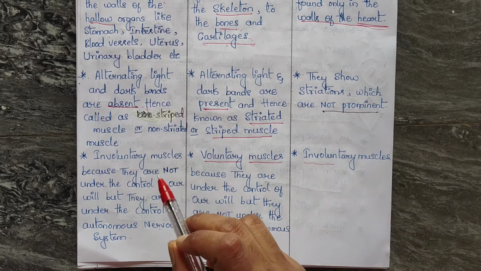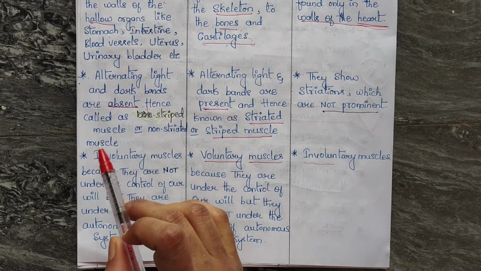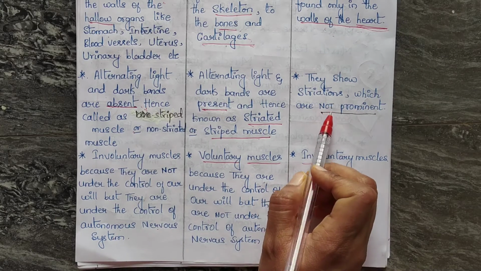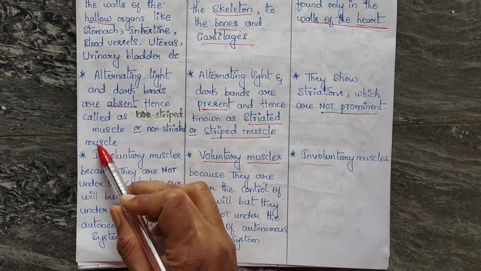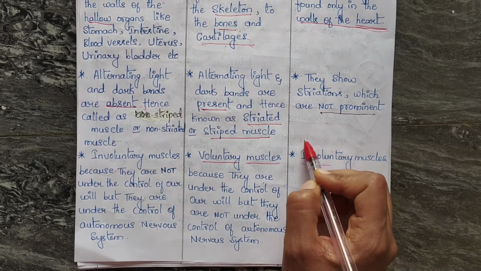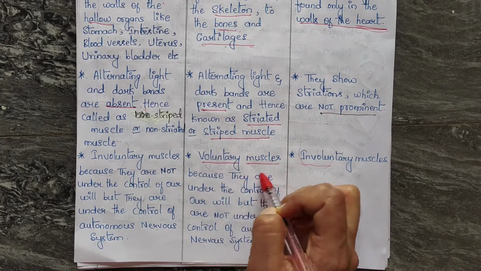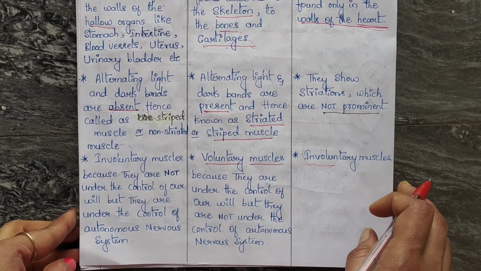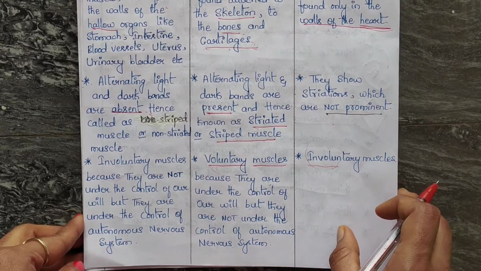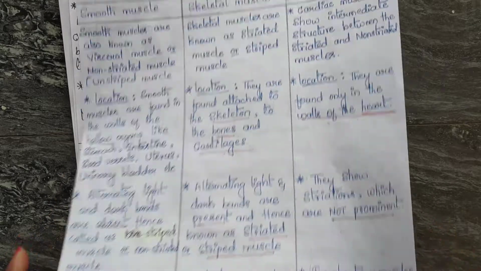In your exam they may ask which is involuntary, which is voluntary. So smooth muscle and cardiac muscle are involuntary muscles and skeletal muscle is voluntary muscle. Let us learn a few more points about these three types of muscles.